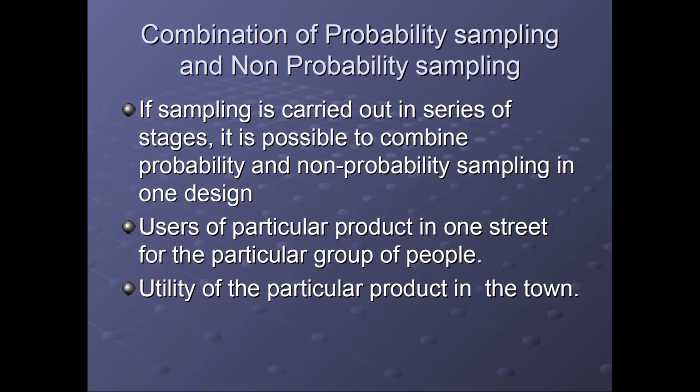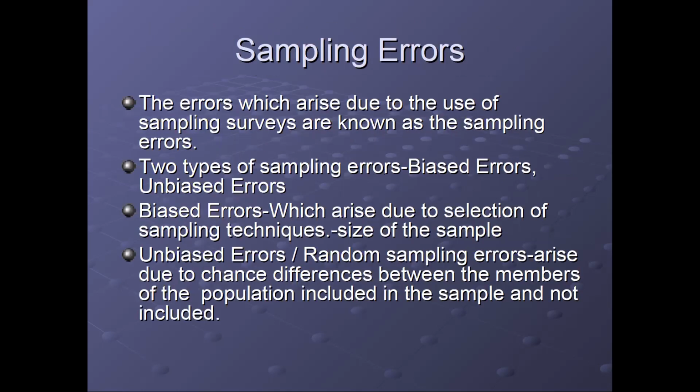You can use these in combination as well. There can be different chances of combining probability and non-probability sampling in one design. Getting? The utility of a particular product in a town, a particular product in one street, a particular group of people, these are certain examples of combination.